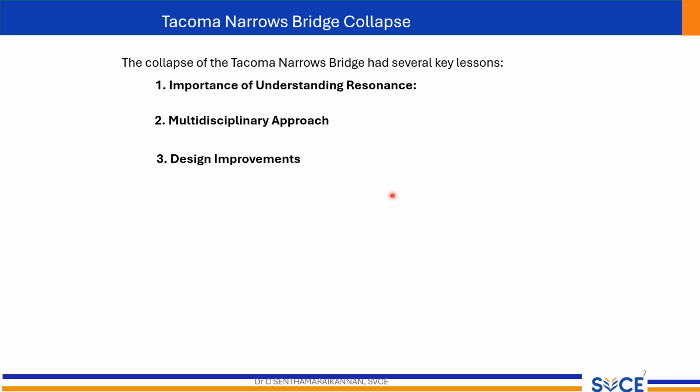The Tacoma Narrows Bridge collapse remains a classic case study in engineering education, demonstrating the potential consequences of not accounting for dynamic forces and resonance. It serves as a powerful reminder of the importance of studying vibration to prevent similar failures and improve the safety and reliability of structures.